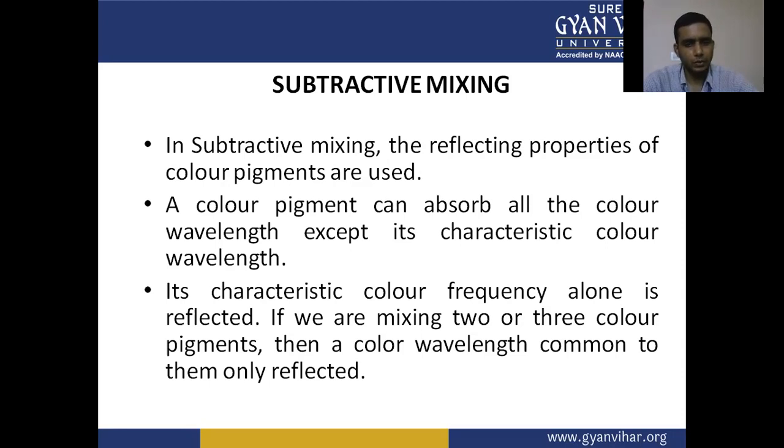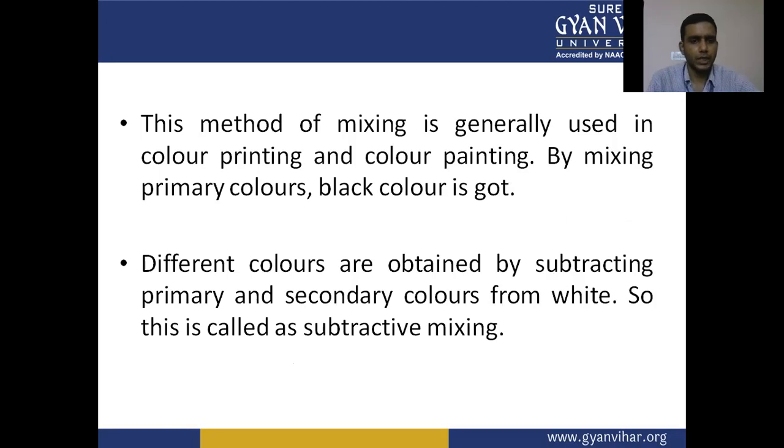If we are mixing two or three color pigments, then only a color wavelength common to them is reflected. The color pigment can absorb all the color wavelengths except its characteristic color wavelength. This method of mixing is generally used in color printing and color painting.